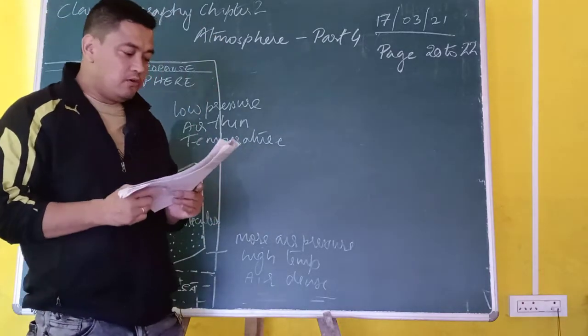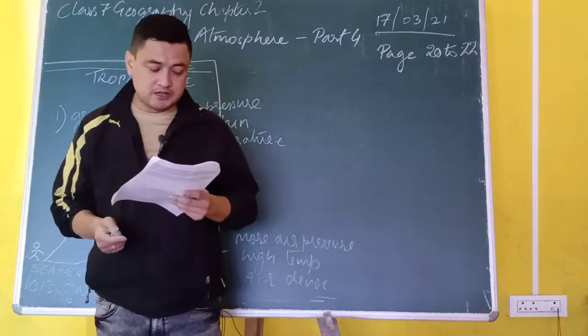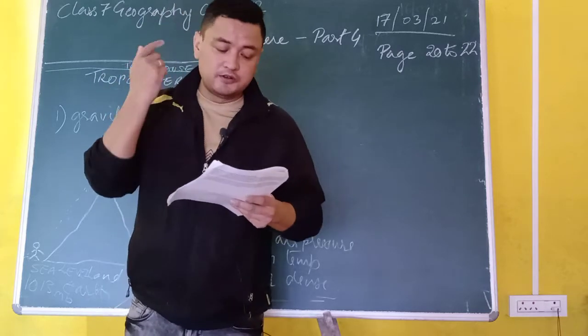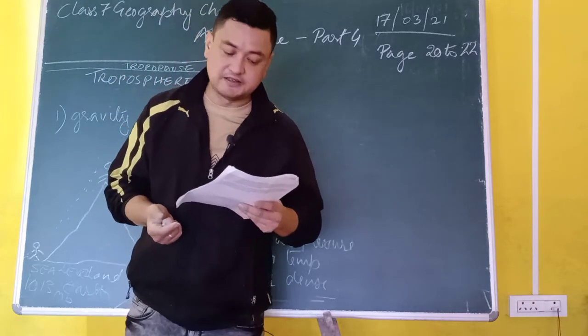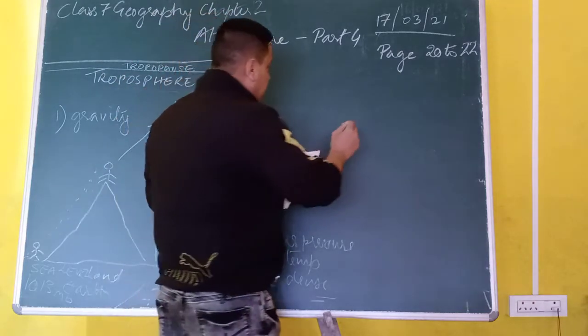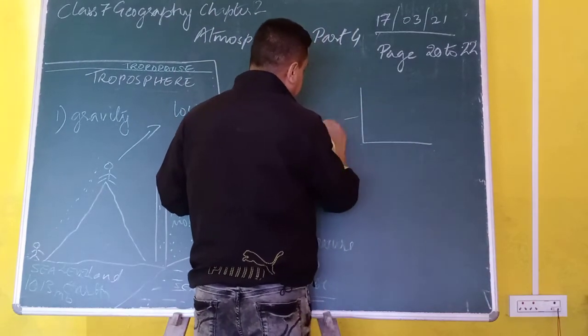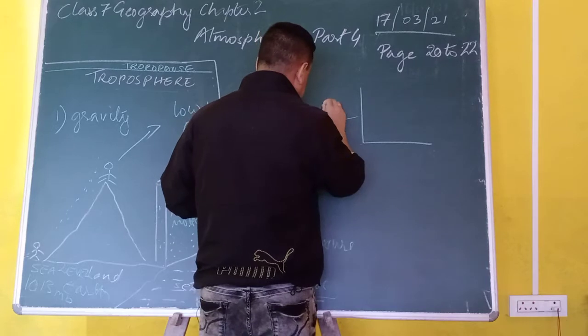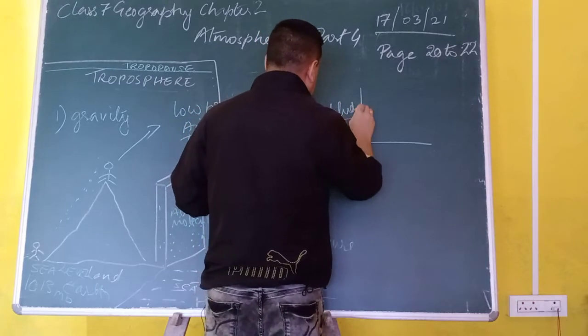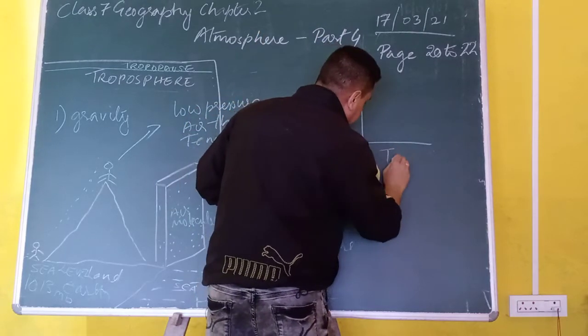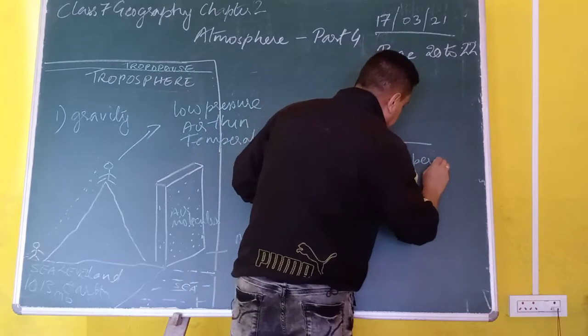One thing I want to tell you about why the temperature decreases with height. I have shown you a graph last time. This side of the graph represents altitude and this side represents temperature.